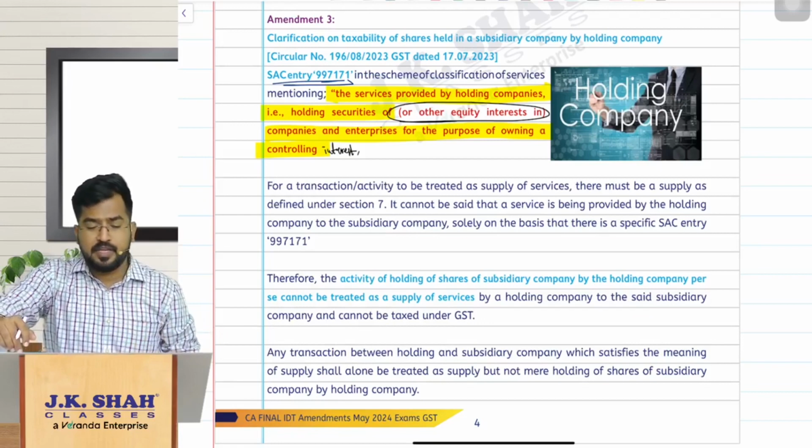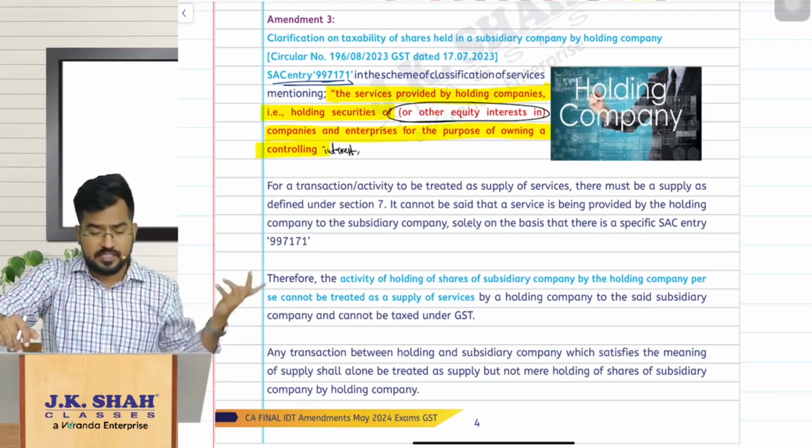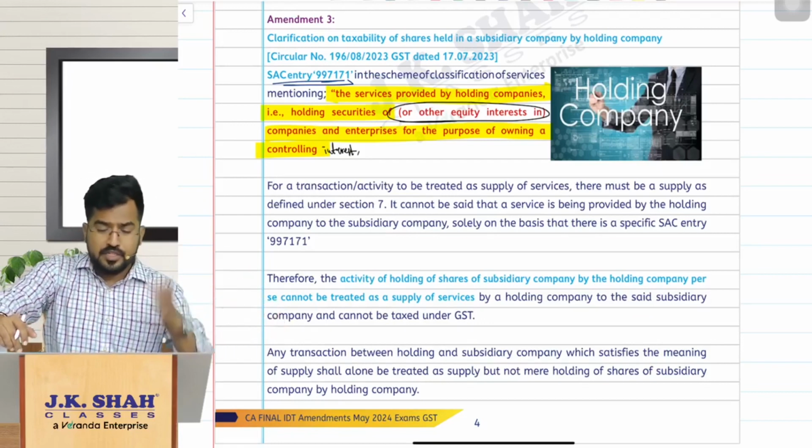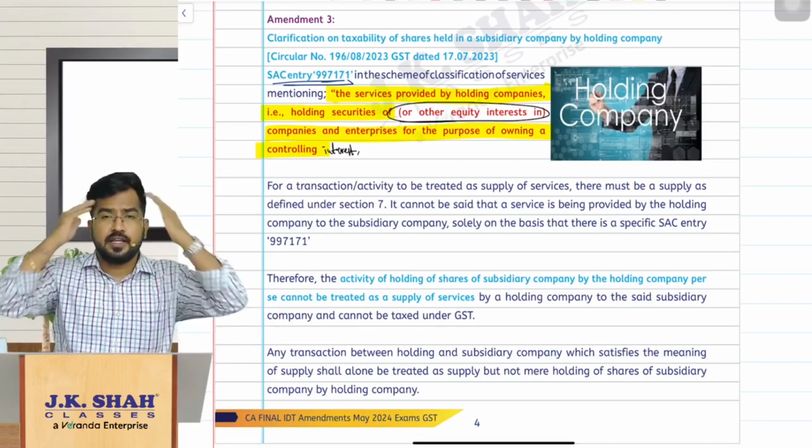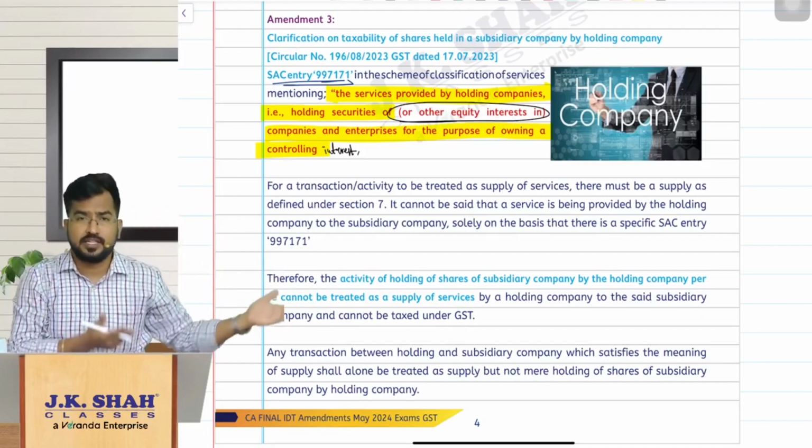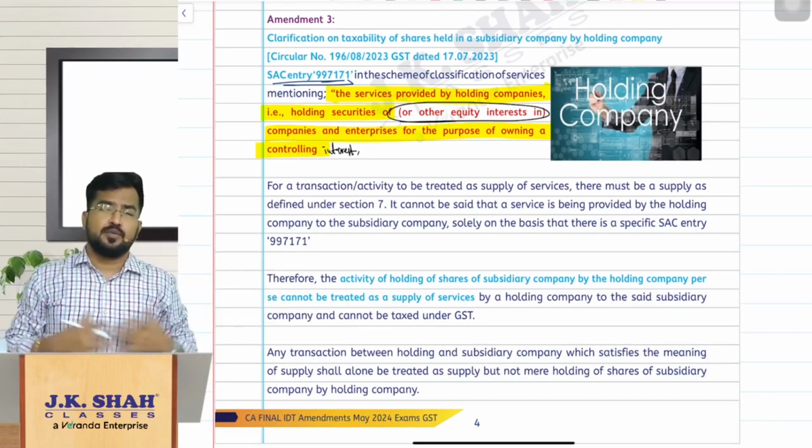Understand, when they were making the law, they made this classification, and why they made this, God knows. So the department has clarified: just a holding company is holding some shares in a subsidiary company. What is it they are supplying there?